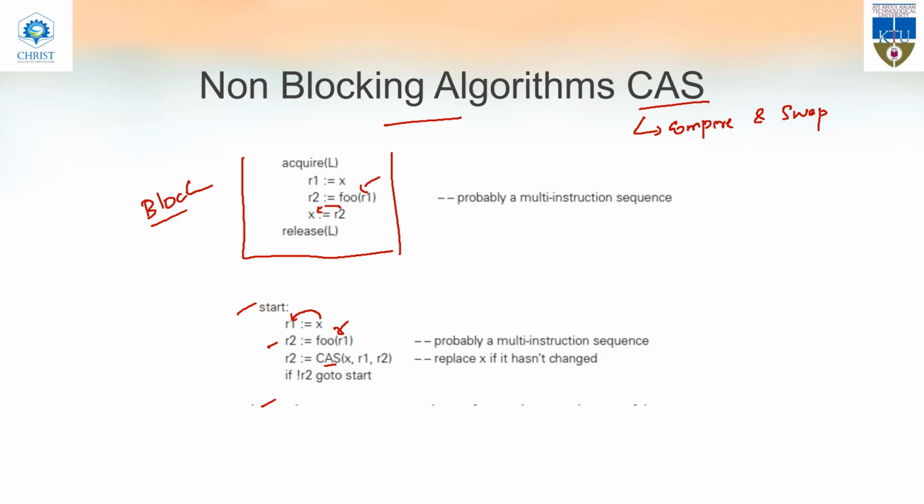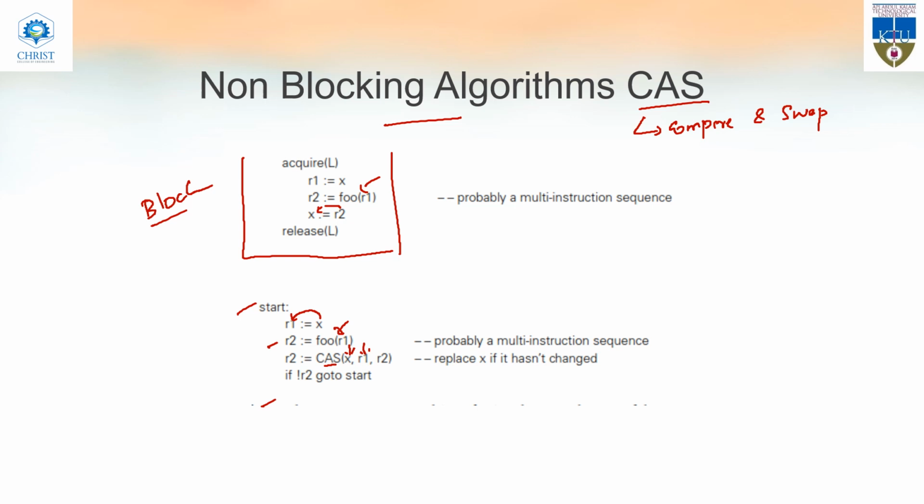So this is the previous value of X that is stored in R1. When the thread started, the value of X was that of R1, right? R1 equal to X, so the value of X is copied to R1. So this is the initial value of X, and here the current value of X is compared.